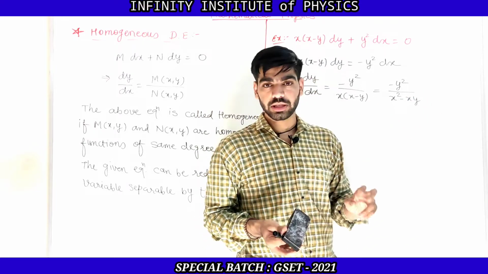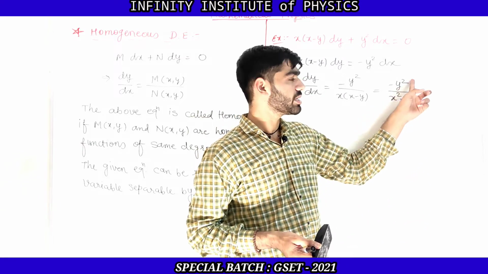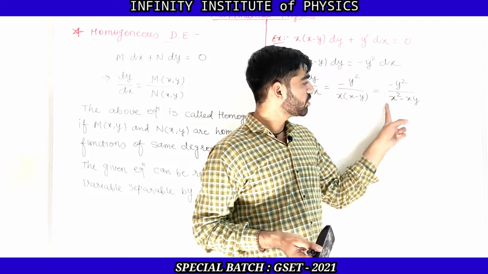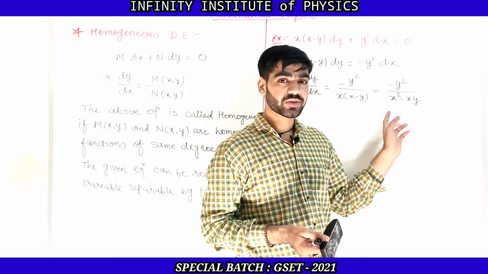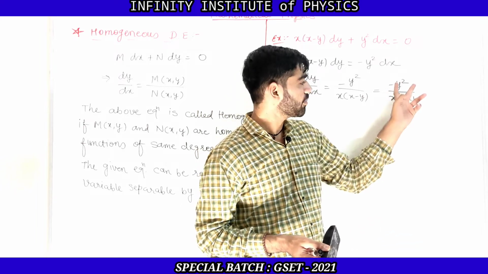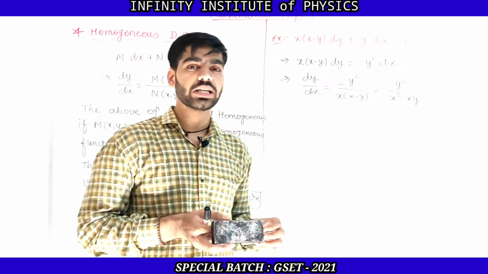So these two are homogeneous, and also they are of the same degree. That means the degree of m is 2, because here it is y square, so it is of degree 2. And in the denominator there is x square minus xy, so x square is of degree 2, xy is also of degree 2. So m and n both are of the same degree, and also they are homogeneous functions.